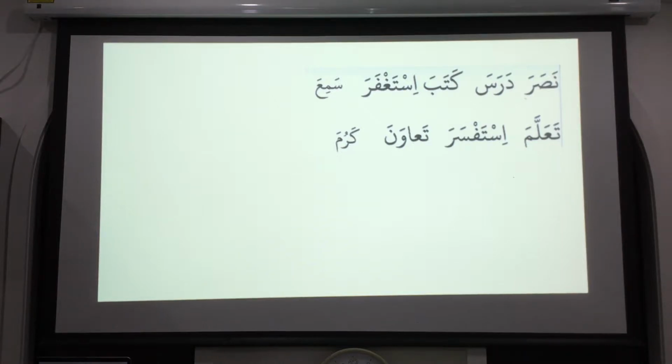So if you look at these words, all of them have a common thing. Can you say what is the common thing between all of them? The last part, yeah. The last part is the fatha, right? That's fatha. And the last part, with the last haraka, it tells who did the job, who helped, who studied, who is the person who wrote.